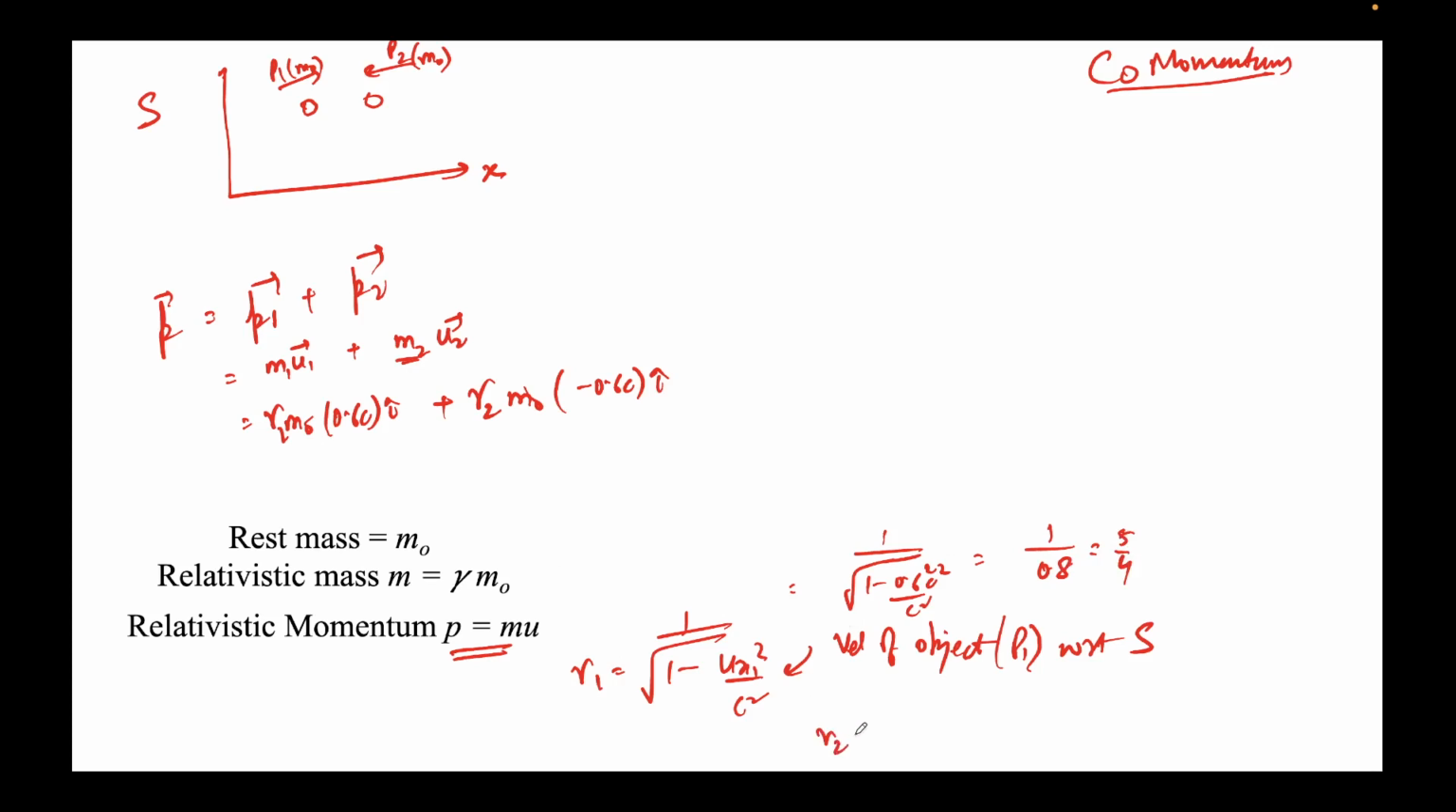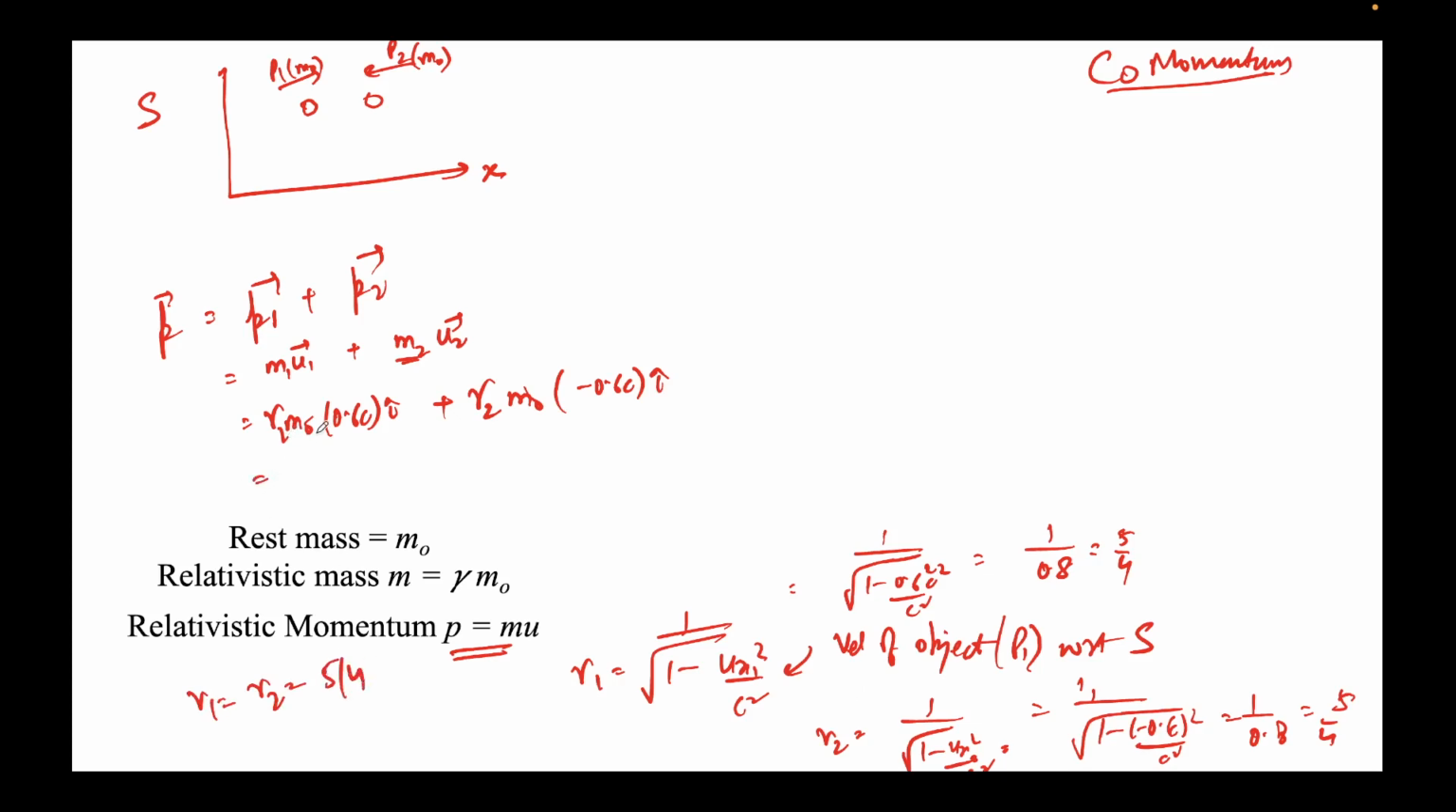Let's calculate gamma 2. Gamma 2 is 1 over root of 1 minus ux2 square over c square. This will come out to be 1 over root of 1 minus 0.6 c squared over c square. Because minus squared will become the same, this will also come out to be 1 over 0.8, hence 5 by 4. So gamma 1 equal to gamma 2 equal to 5 by 4.